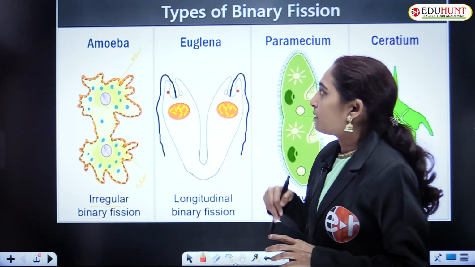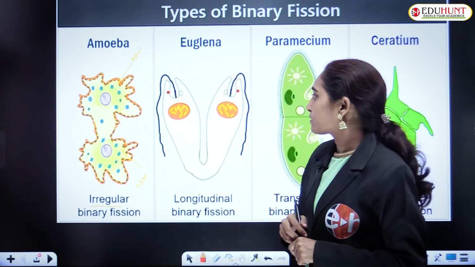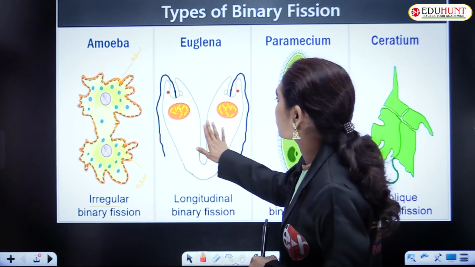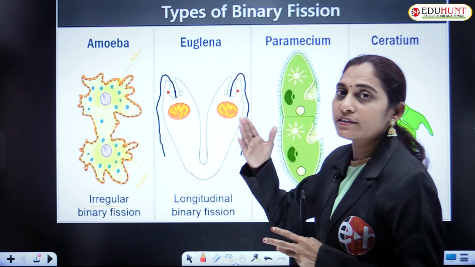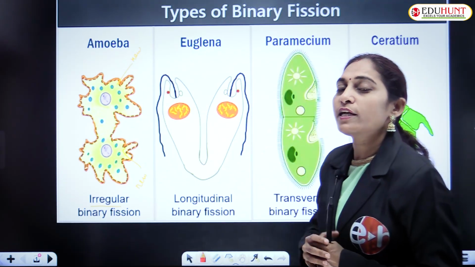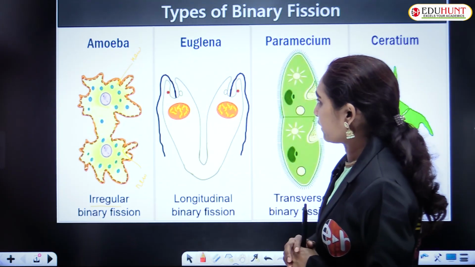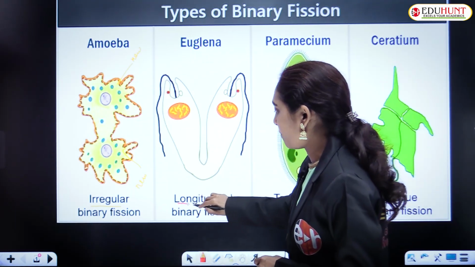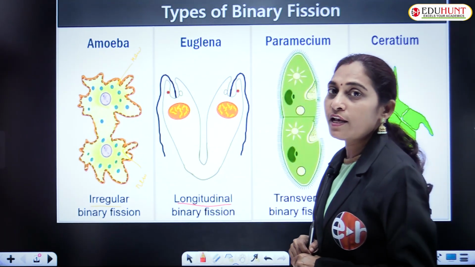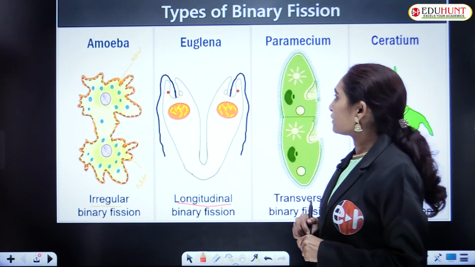It is a euglena. In this you can see clearly that these two are the new individuals that were produced by the longitudinal division of the parent euglena. These are two new individuals. It is an example of longitudinal binary fission.